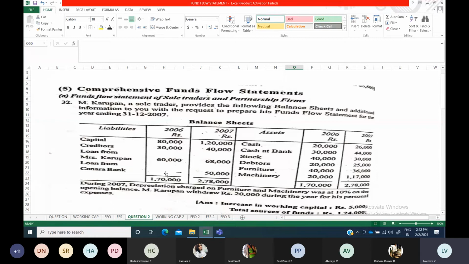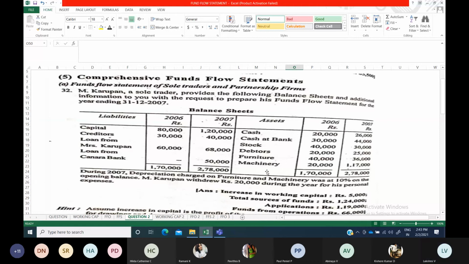That means loan again they have borrowed. Nothing was there, now it is there, so again they have borrowed. It is borrowed means it will come under sources because fund is coming into the business. So loan borrowed will be shown under sources of funds in your fund flow statement step 3. Okay, so like this you have to go through.